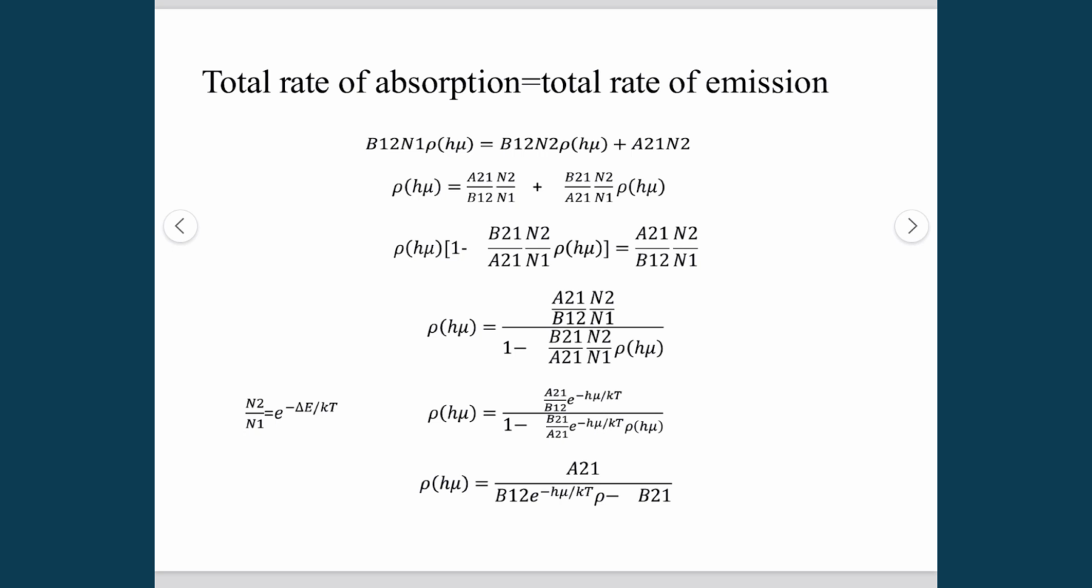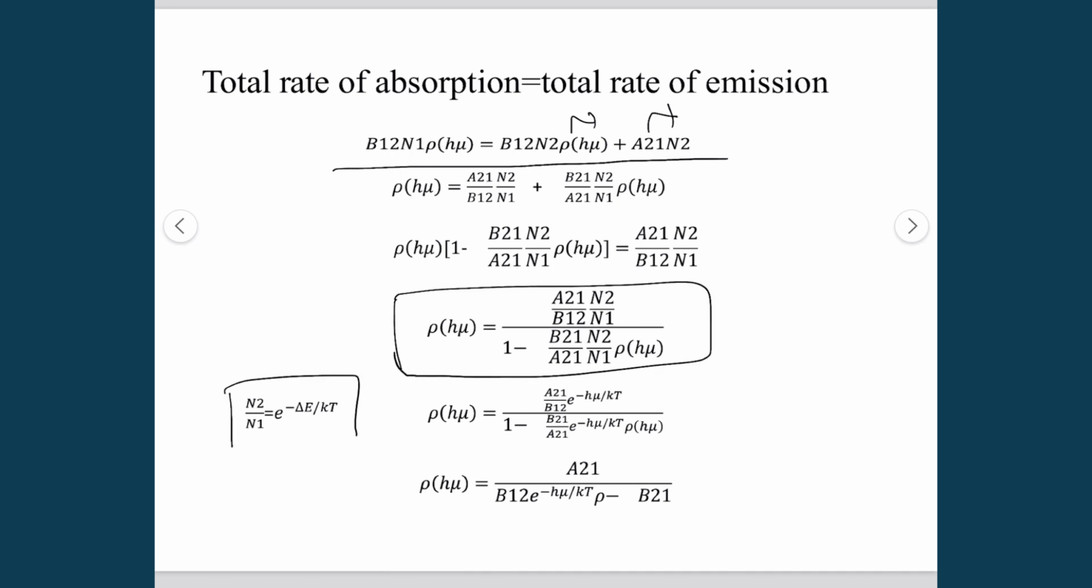So by the principle of detailed balance, the total rate of absorption is equal to the rate of emission, and Einstein was the first who proposed that the rate of absorption is equal to the rate of spontaneous emission and the stimulated emission. By solving this equation and dividing B12 and n1 on both sides, we get this equation. Then by using the Boltzmann equation for attaining the final equilibrium, n2 divided by n1 is equal to e to the power minus delta E divided by kT, we get this equation for the density of photons of energy h nu.